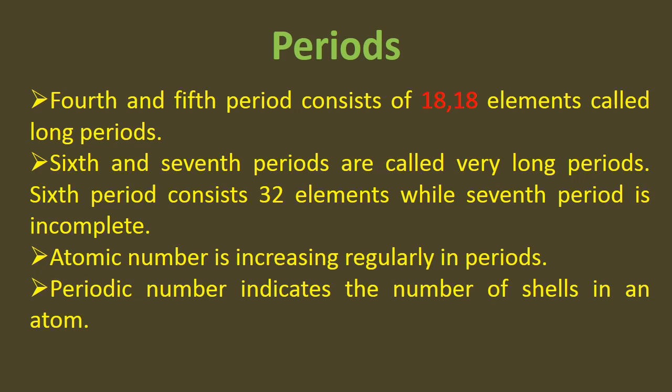Atomic number is increasing regularly in periods. There is no interval between them. Period number indicates the number of shells in an atom. Like if I talk about period number 1, it means that the elements present in period number 1 contain 1 shell. And if I talk about period number 2, it means that all the elements present in period number 2 consist of 2 shells.